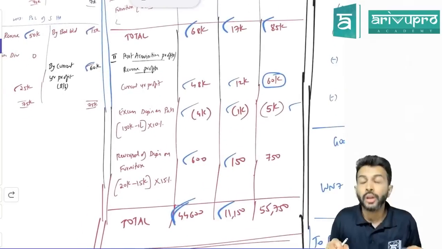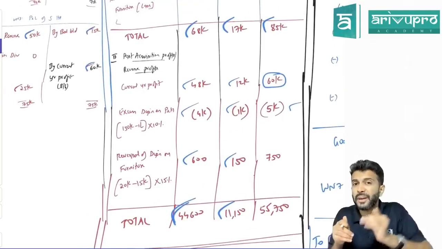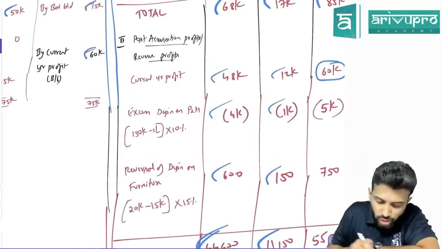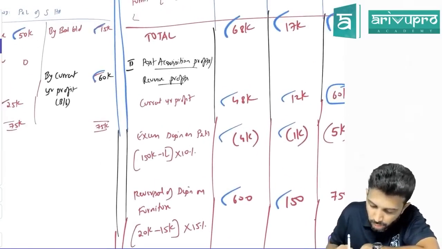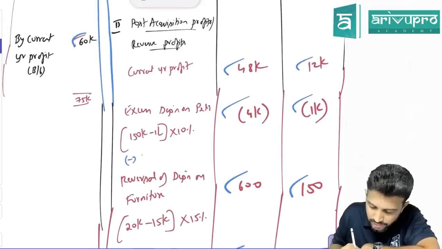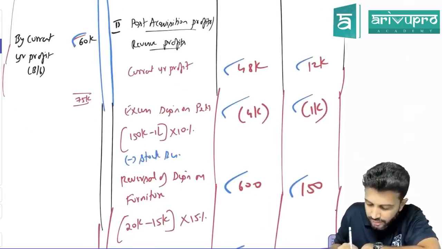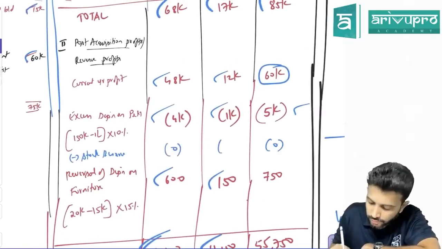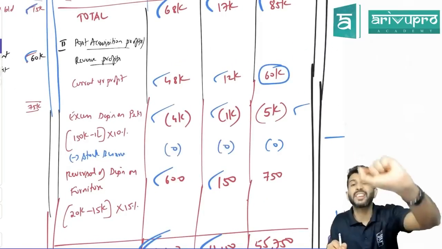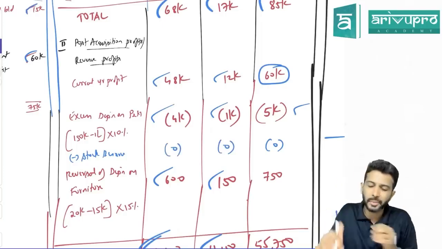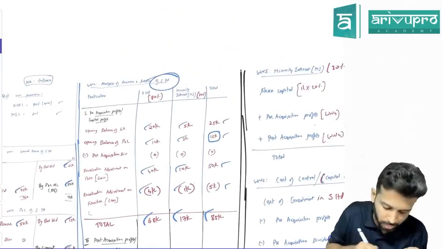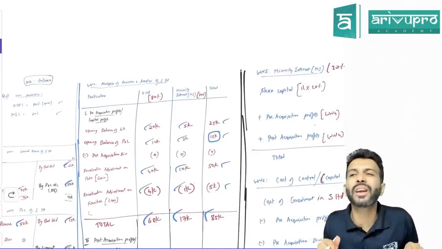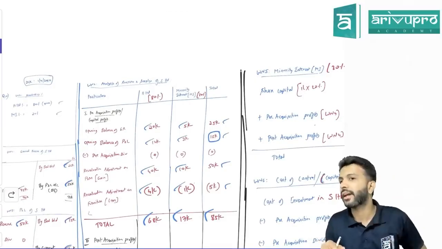Due to this adjustment, should P&L balance increase or reduce? Reduce. So if you have any unrealized profit under post acquisition profit, you will write less stock reserve, whatever is the amount. Here the amount is 0. So you will reduce it from here. Is that okay? Because who made this profit? Subsidiary company. So subsidiary company has made the profit, means it will come in working note number 4, because subsidiary company's P&L and reserves and surplus analysis only we are doing in working note number 4. That's the reason. Done now?